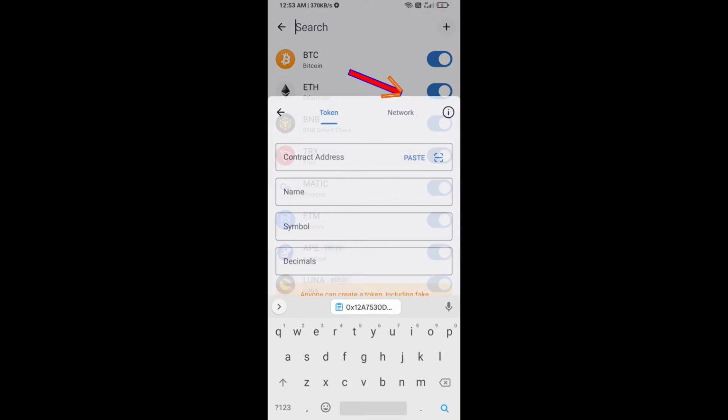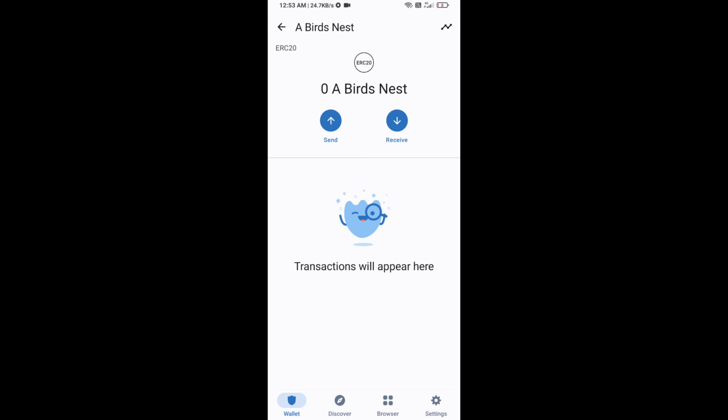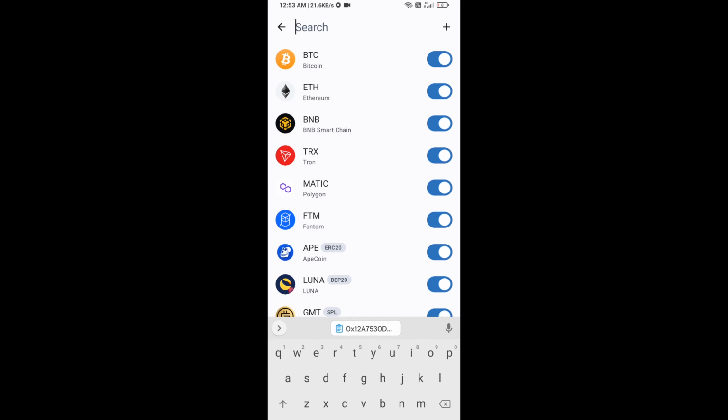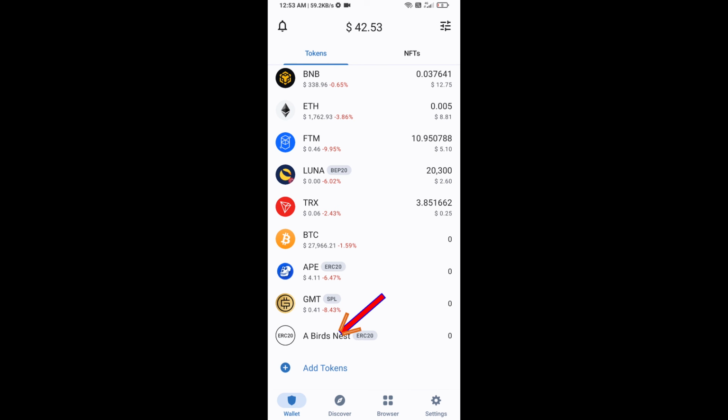Then click on paste. Now here the Bird Nest token is showing. Then click on save. After that you will go to the Trust Wallet homepage. Now here this token has been added successfully on Trust Wallet.